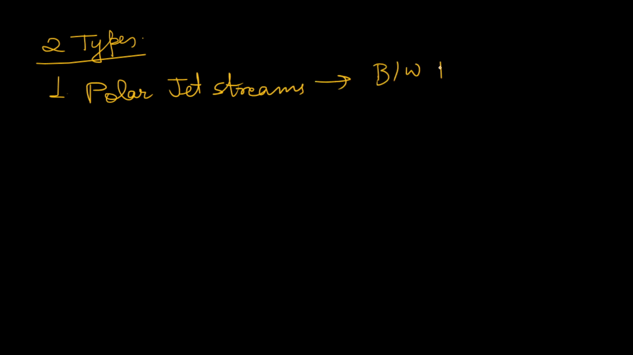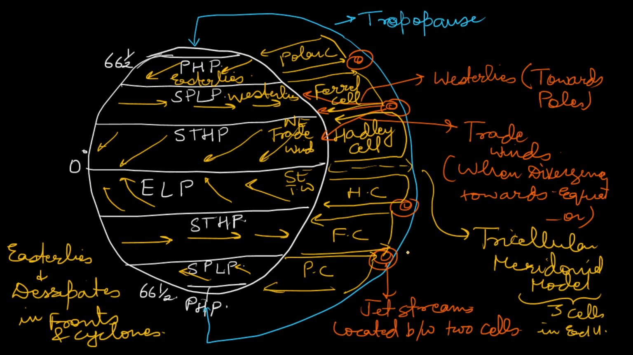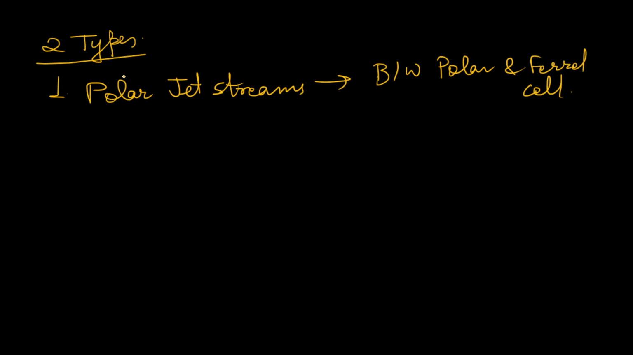First one is the polar jet stream, which can be seen between the polar and Ferrel cell. So you can see this is the polar jet stream between the polar and Ferrel cell. This one. And secondly, we have